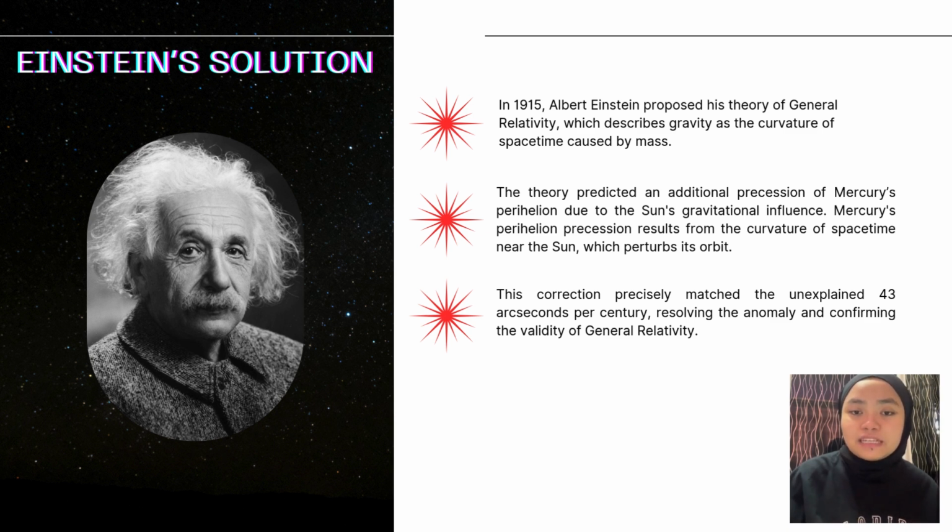So the precession is a result of the curvature of space-time near the Sun, which perturbs Mercury's orbit. And this correction precisely matches the remaining unexplained precession from Newtonian mechanics, which is 43 arcseconds per century. Thus, this theory is confirmed and valid.